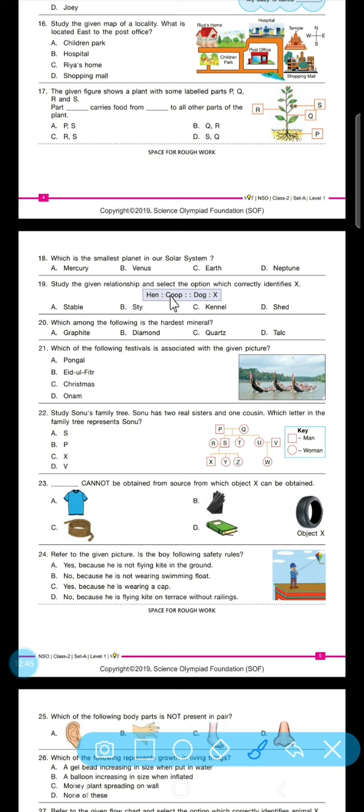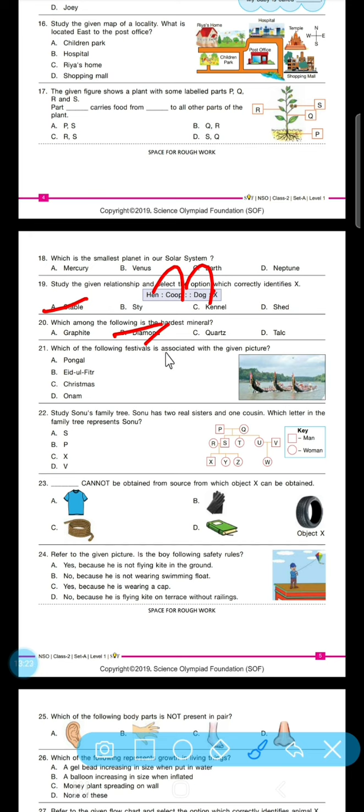Study the given relationship and select the option which correctly identifies X. So hen, cock, dog and X. So which is correct here? Stable. Okay, then let's see the next question, question number 20. Which among the following is the hardest mineral? So diamond is the hardest mineral.